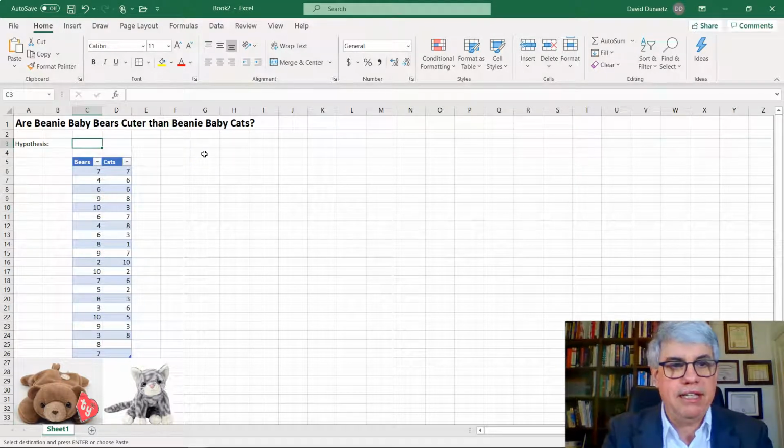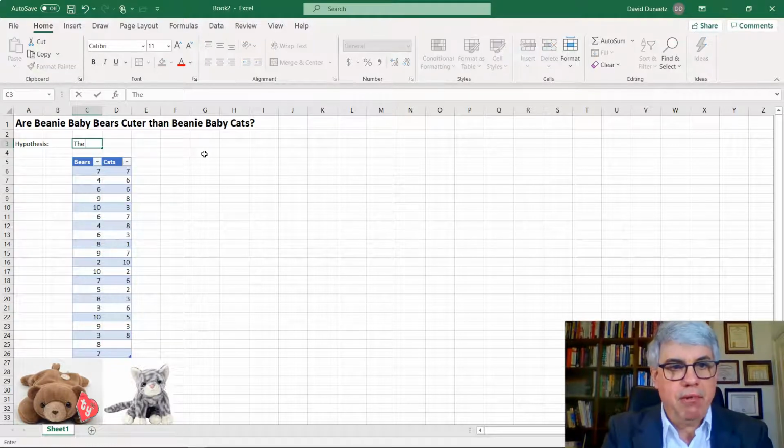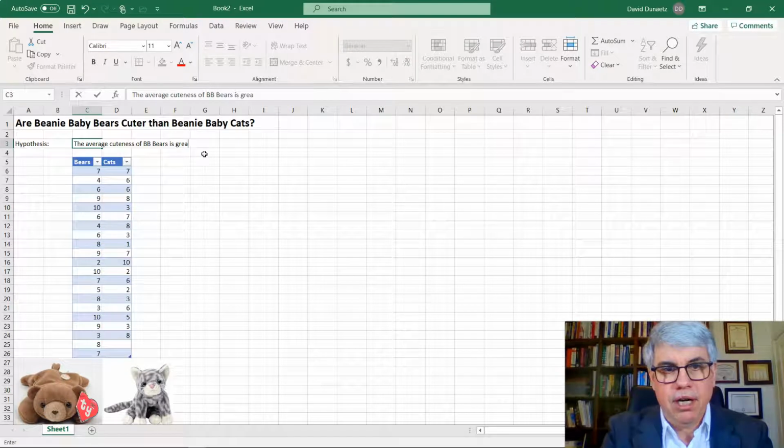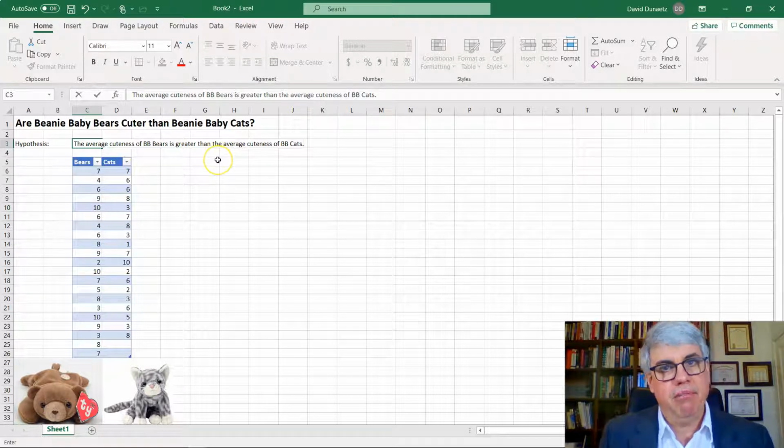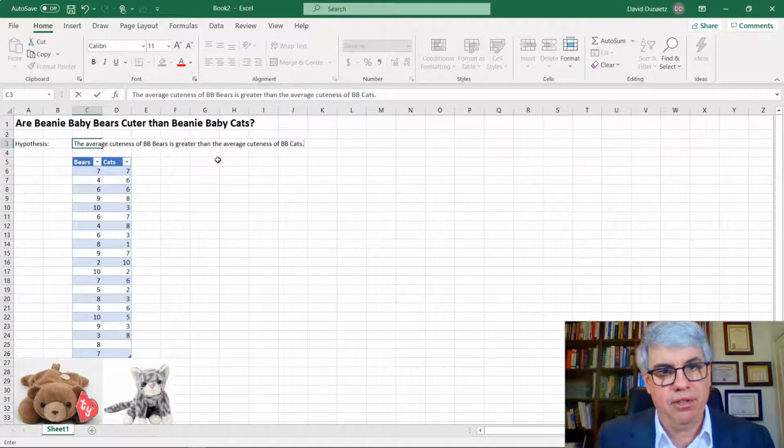We'll make it a one-tailed hypothesis: the average cuteness of Beanie Baby bears is greater than the average cuteness of Beanie Baby cats. This is one-tailed because we say the average for bears is going to be greater than. It would be two-tailed if we simply said it was different.